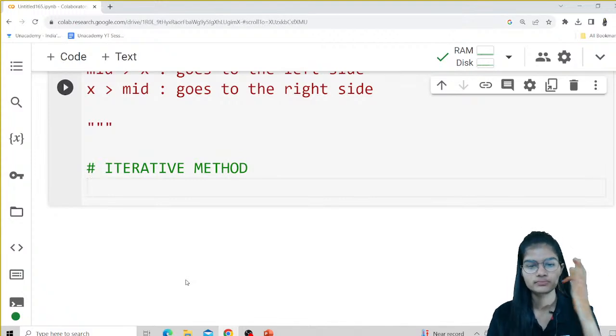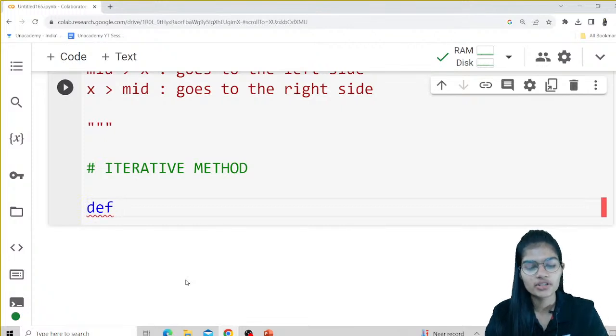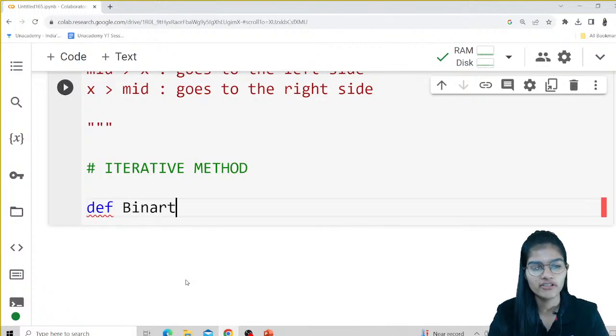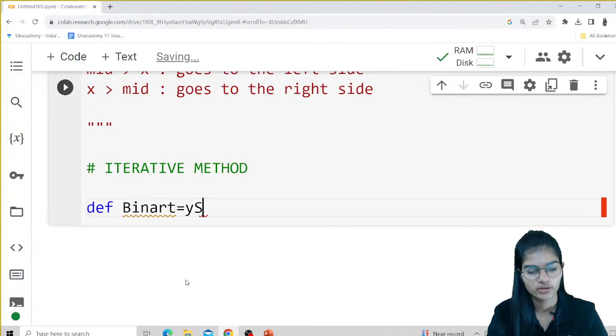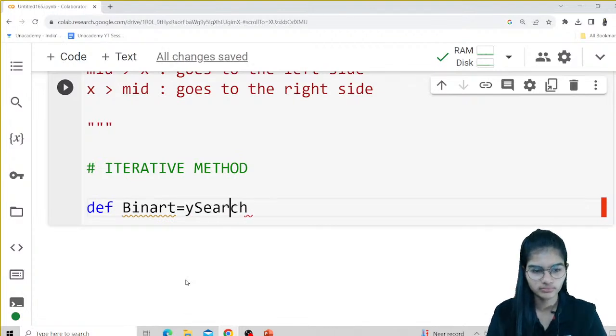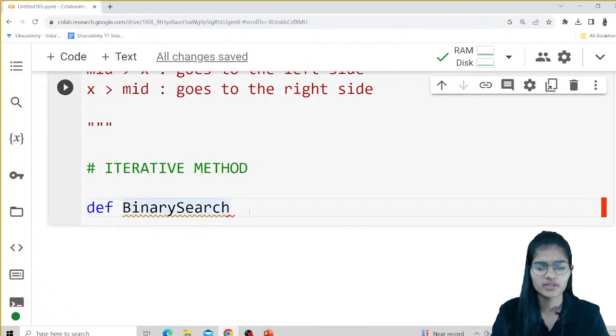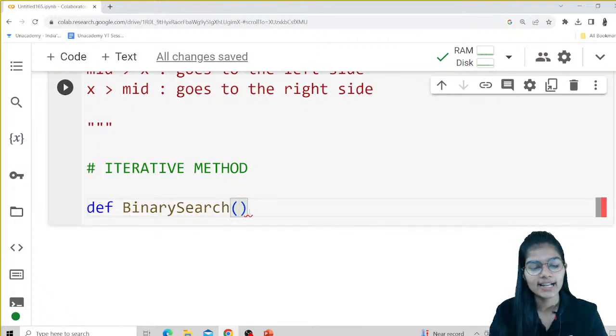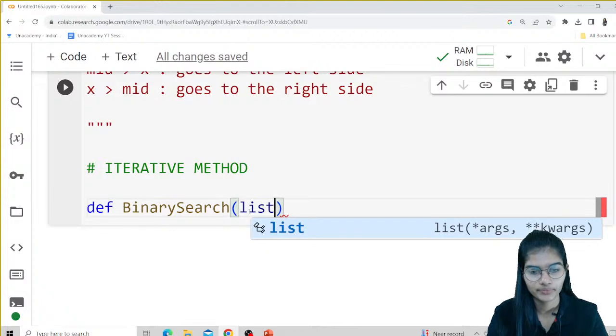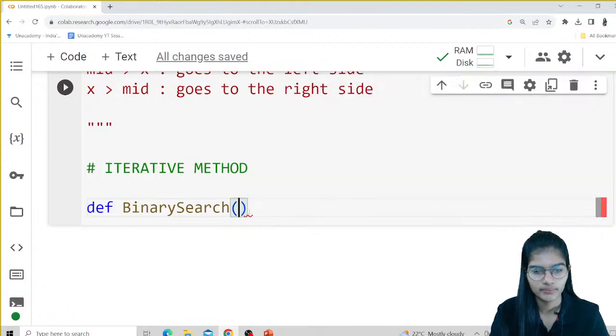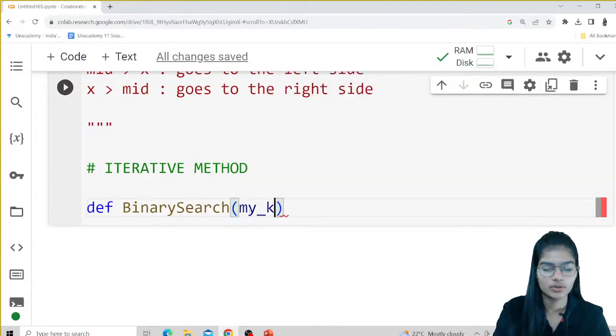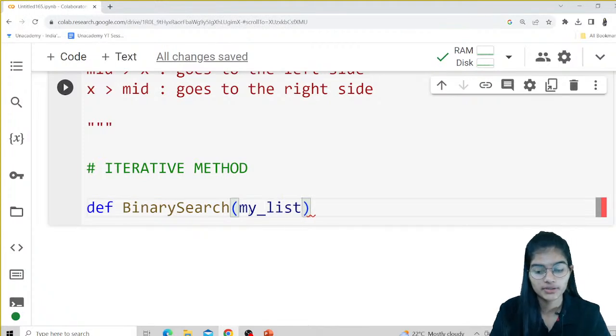First of all, I would make a function, def binary search. Inside it I would pass a list, my_list.